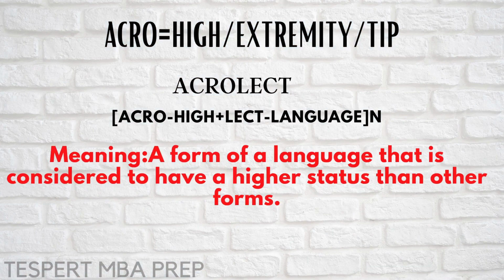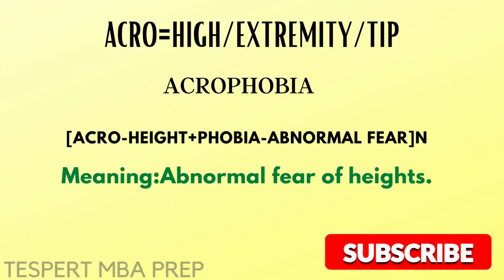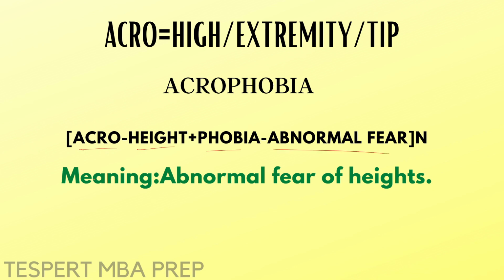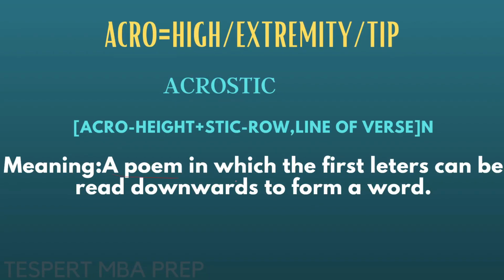Acrolect. So acro means high, lect means language. So a form of language that is considered to have a higher status than other forms. Acrophobia. So acro means height, phobia means fear. So acrophobia means abnormal fear of heights. Fear of heights. Acrostic. So a poem in which the first letters can be read downwards to form a word. Right? So if you have a poem like this, these letters, if we read them downwards, the first letter of each line of the poem, it will form a word. So that kind of poem is known as acrostic.